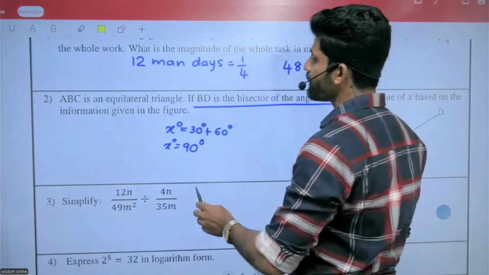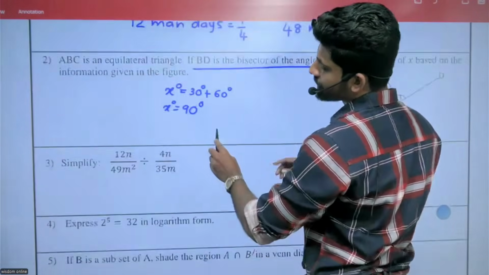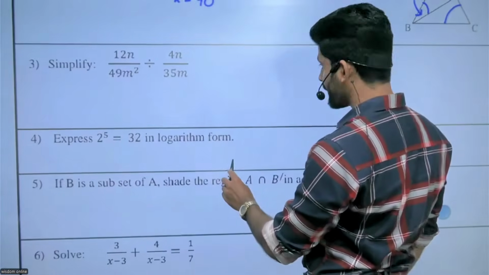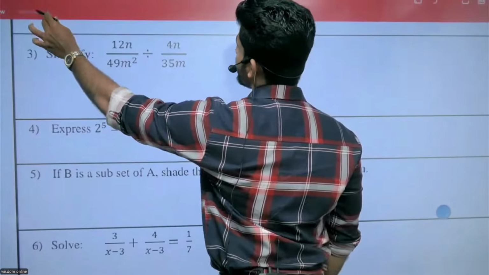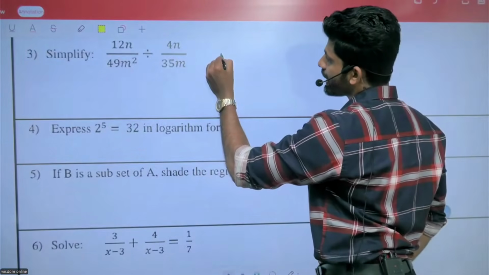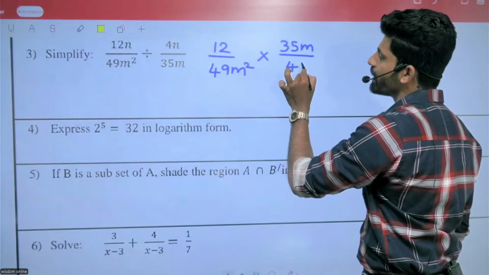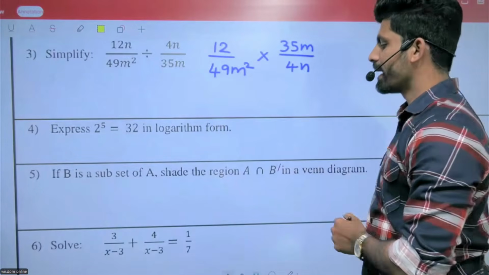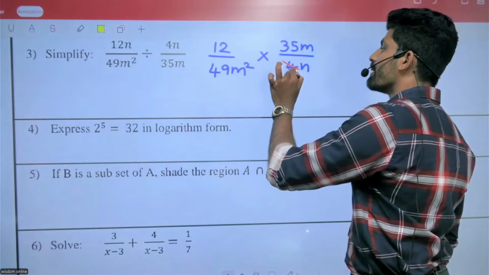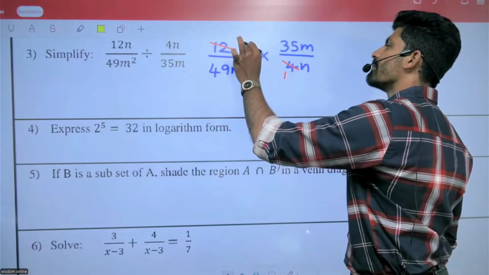Question number 3. 12n divided by 40m squared. Look at this one. 4n: 4 divided by 4, 1. 12 divided by 4, 3.